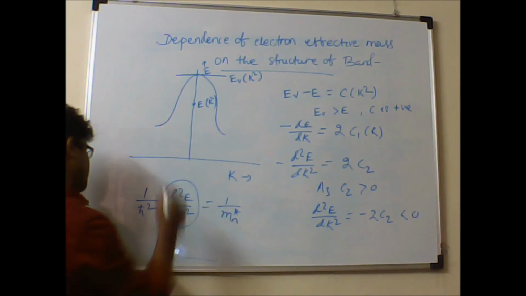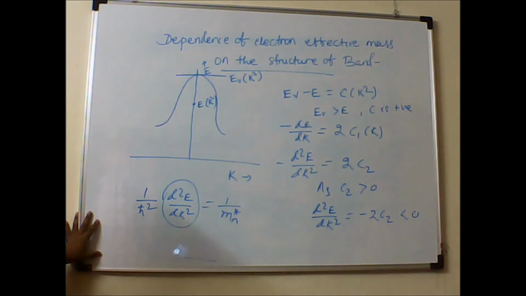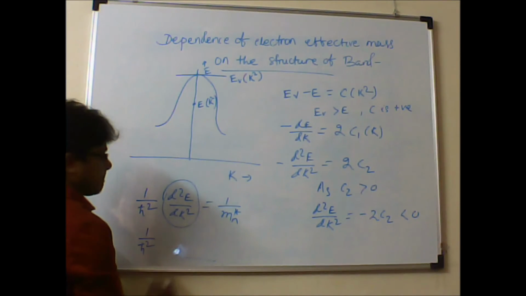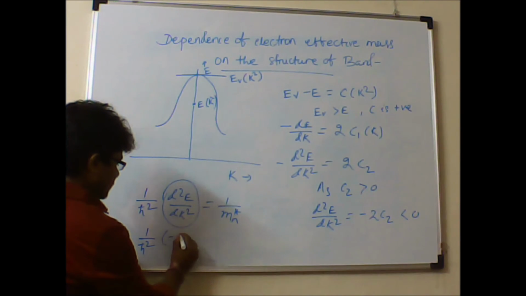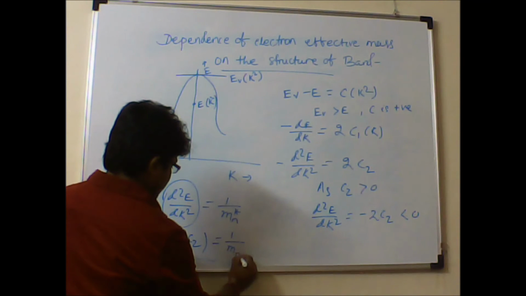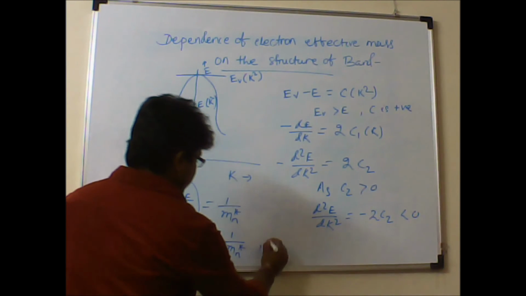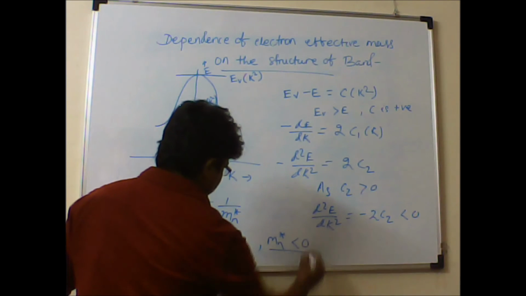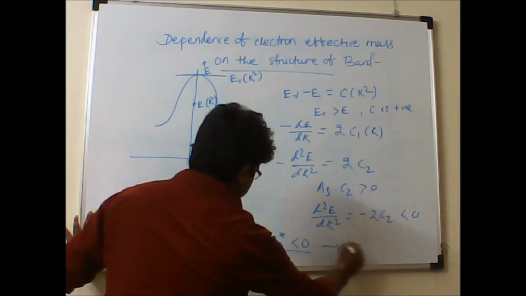Now if I substitute for d square E upon dk square, I can write this as 1 by h bar square times minus 2C2 equals 1 upon mn star. Here it is clear that mn star is a negative quantity, less than 0. So it's a negative value.